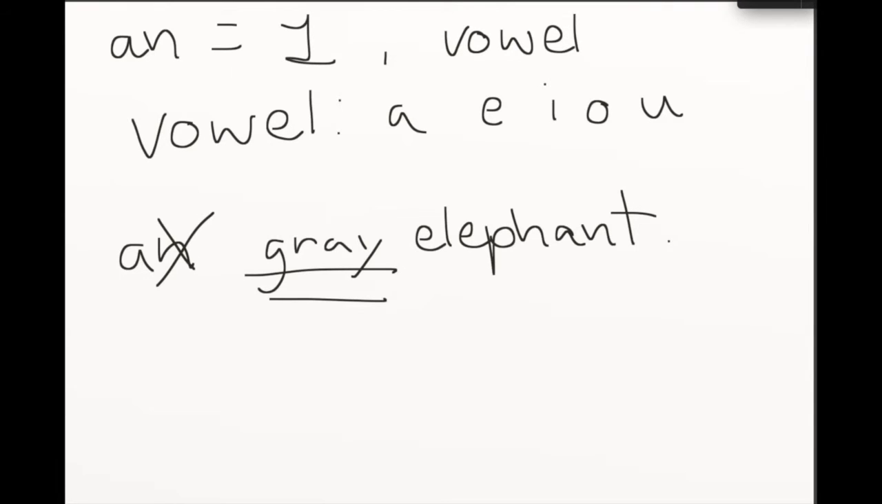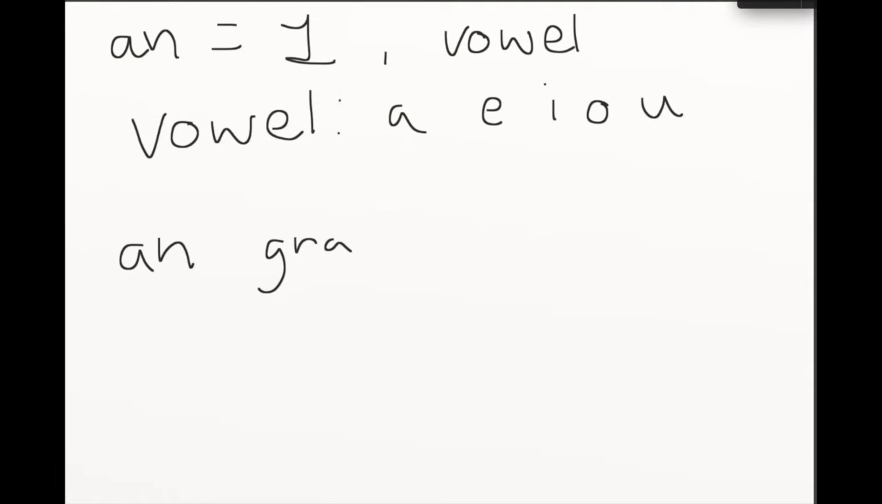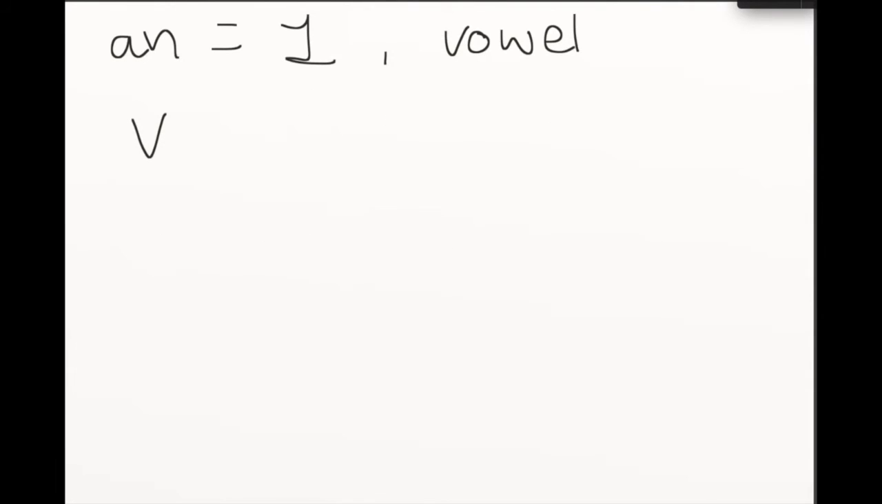So keep this in mind. I see a lot of mistakes with students learning English as a second language. They think if the noun starts with a vowel, they always use an. But if you have an adjective before that noun, then you simply don't need it. You're just going to use the article a.